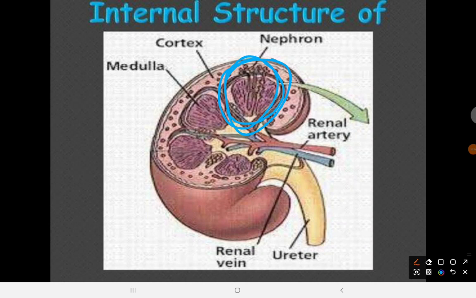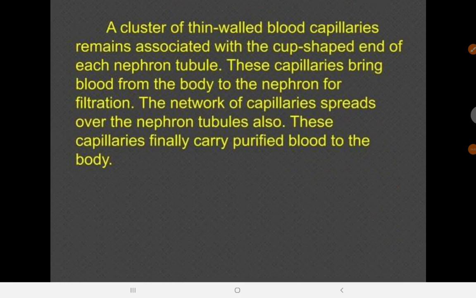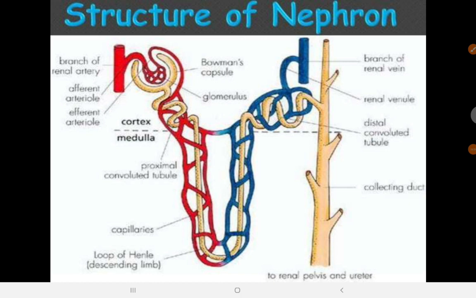Some parts of it are in the cortex and the major parts are within the medulla. The cortex houses the Bowman's capsule and the glomerulus. Of course, the glomerulus is encircled by the Bowman's capsule. Look at the Bowman's capsule here.